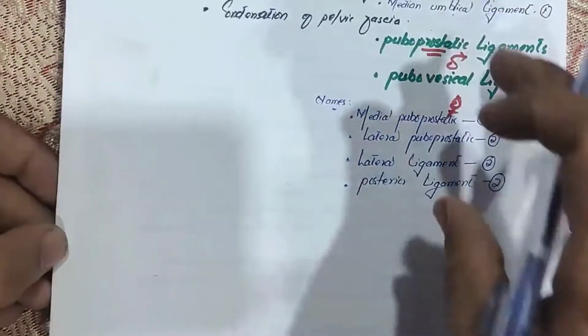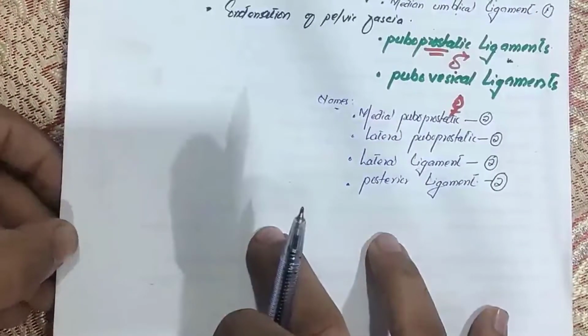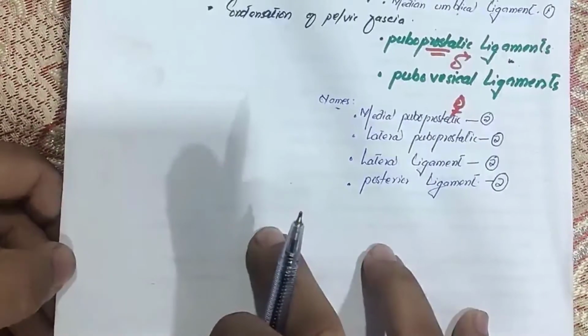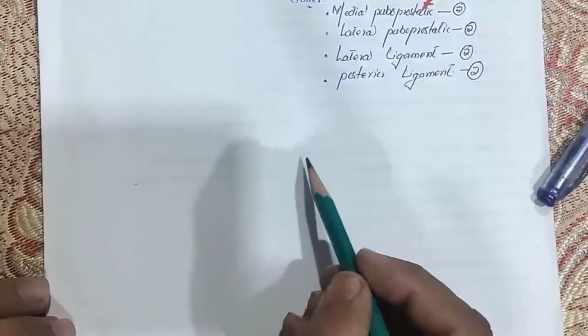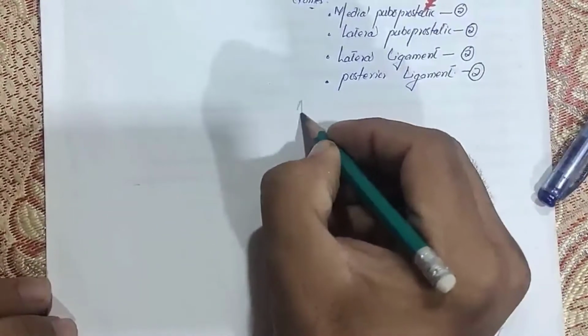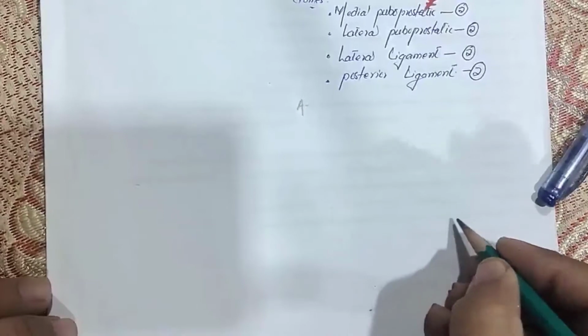Now let us put all these ligaments in a big diagram, and we will see the arrangement of all these ligaments. So let me make a big diagram for you guys. I'll put all these ligaments here, right? So first of all, I will draw something here. This is the posterior side of the body, and this will be the anterior side. This will be the 2 lateral sides, right? Lateral sides. Now look carefully. Let us make the diagram.